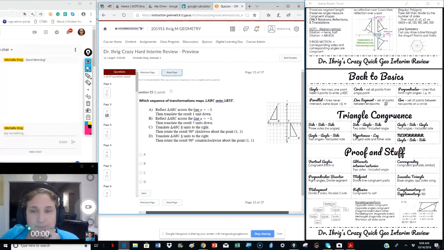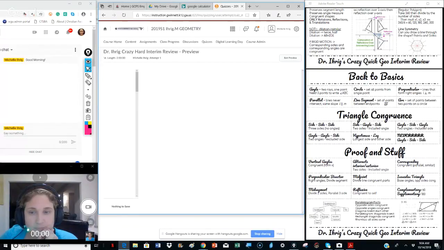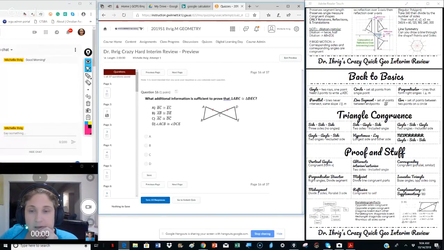Next page. What additional information do we need to prove this? Well, we have the side here. We know that vertical angles are congruent, so we can either have angle, angle, side, side, angle, side, or angle, side, angle.